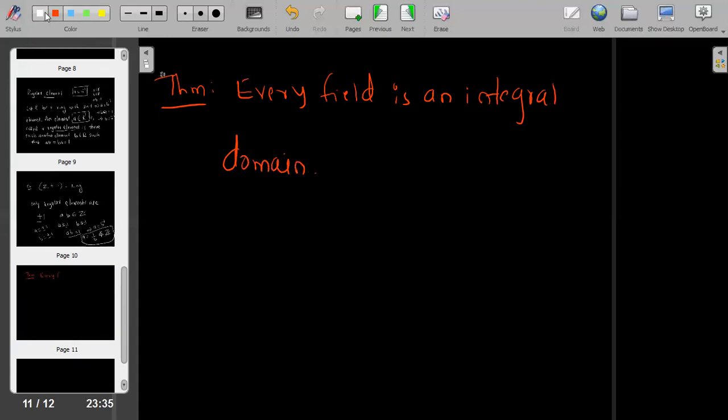You can see that every field is an integral domain. So consider the proof of this result.